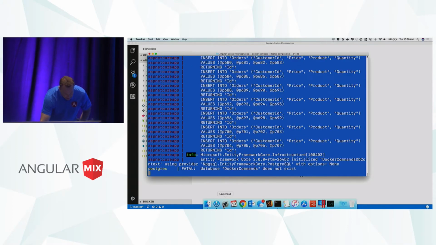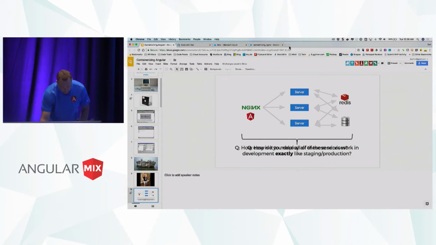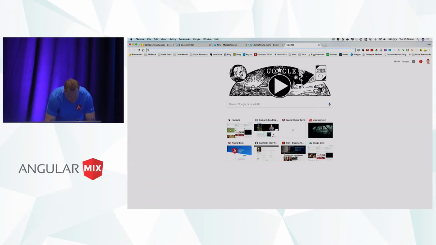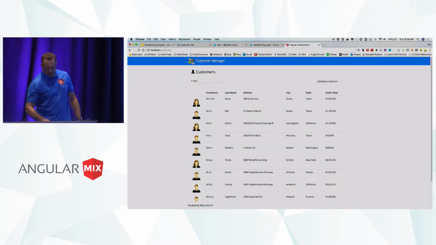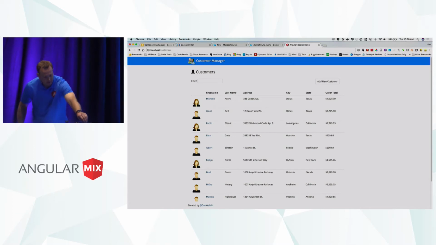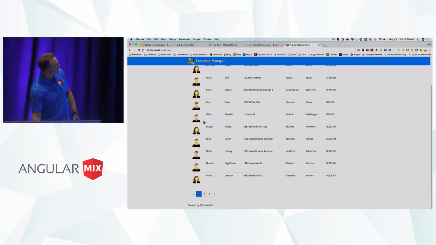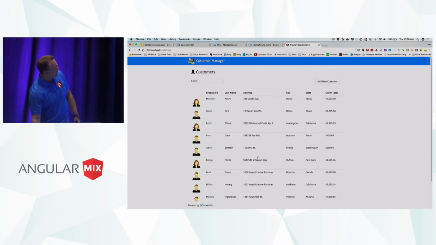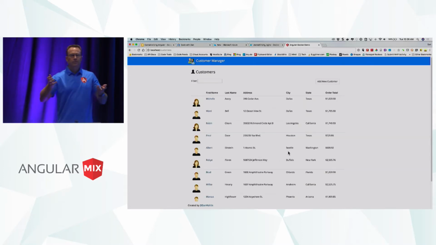So let me see, it's getting close, it's almost done. Let me go ahead and, all right, there we go. Now it should be ready. So I'm going to run off to just localhost. And all right, now it's not a super impressive Angular app at all. You'll see here that I just have some customers and filtering. It does have server-side paging. So that is actually calling a Node.js service, and then we also have some ASP.NET Core being integrated. But it's just a regular Angular app.